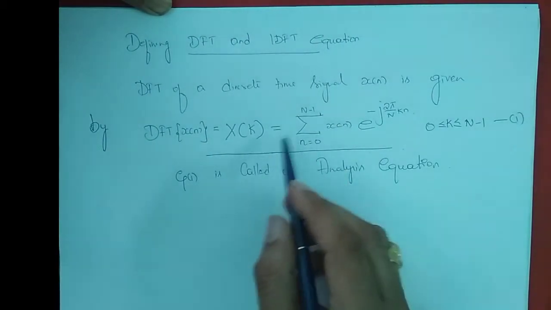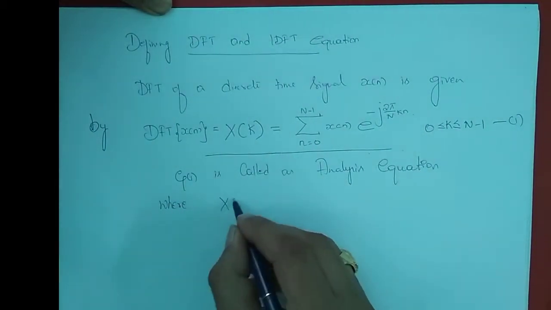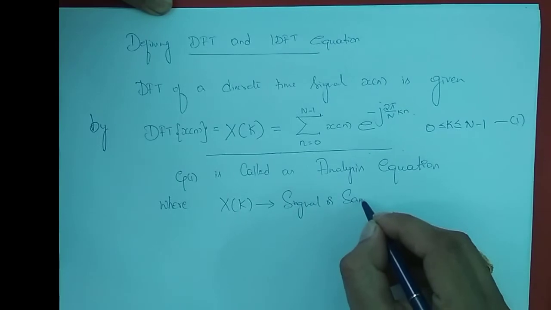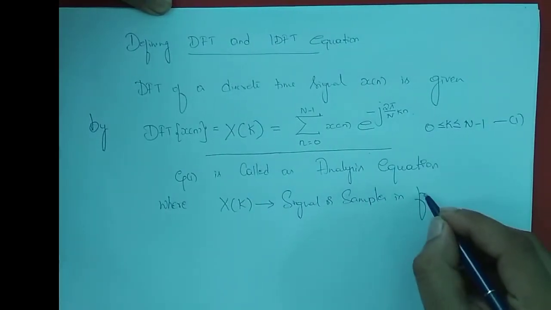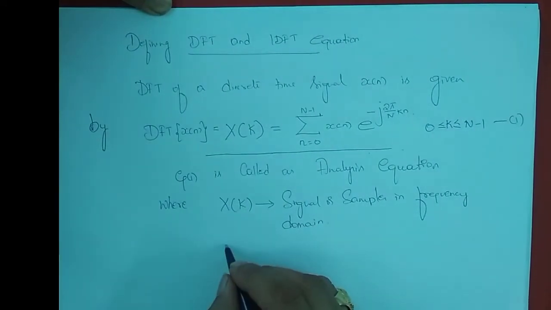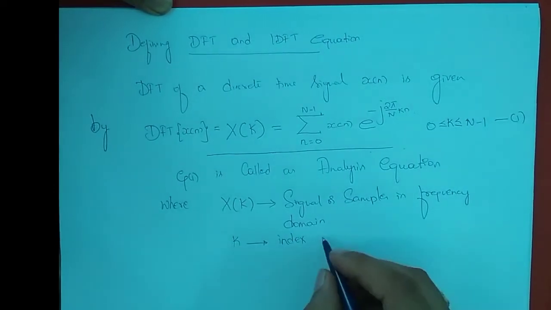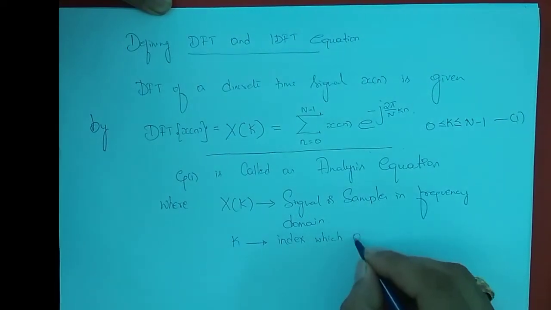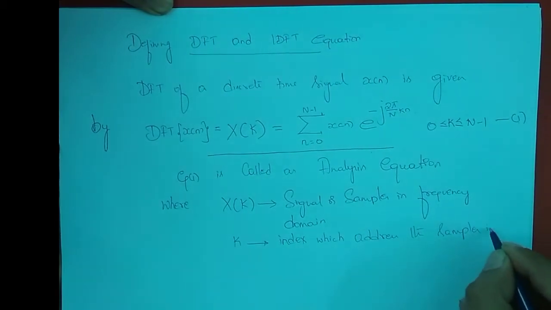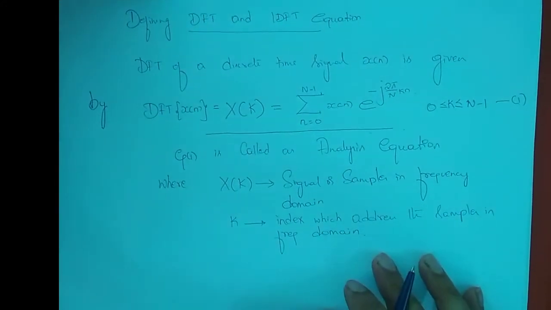So I have to talk about a few parameters in this equation. What is X of k? X of k is the signal or sample. It's the samples in the frequency domain. k is the index in X of k, the index which addresses the samples in the frequency domain. Okay, so this is about X of k and k.